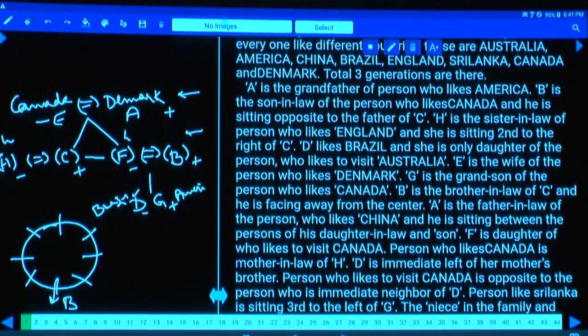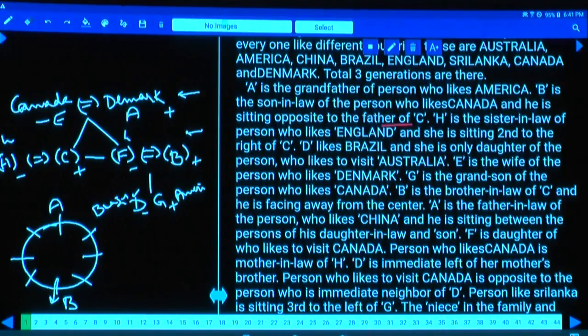A is the grandfather of the person who likes America. B is the son-in-law of the person who likes Canada, and he is seated opposite to the father of C. Now who is seated opposite to the father of C? B is opposite to the father of C. As B is opposite to the father of C, who is the father of C? A. Hence this B is opposite to A.